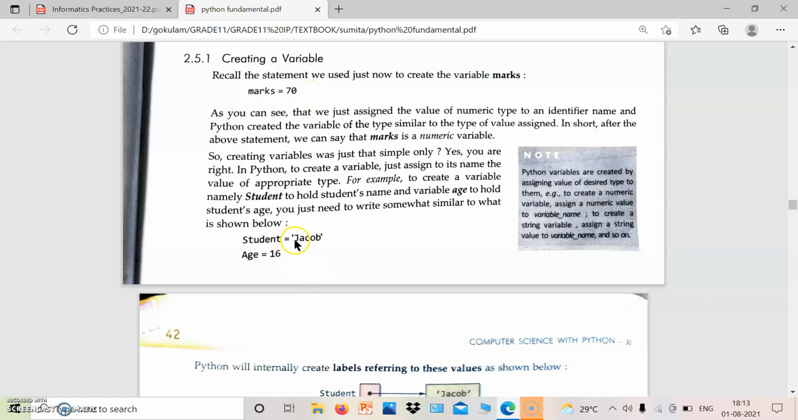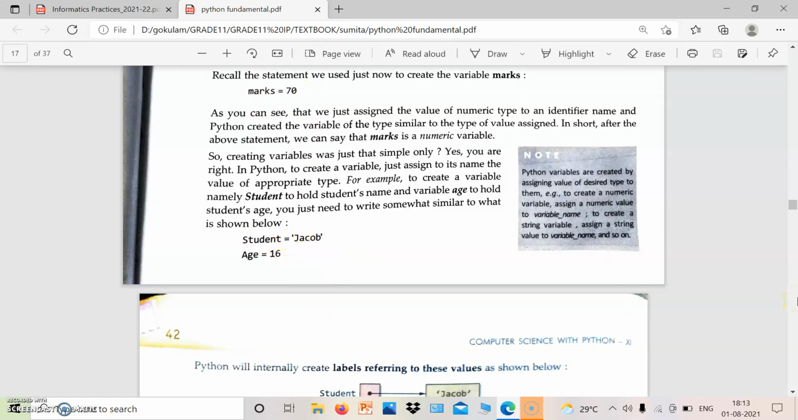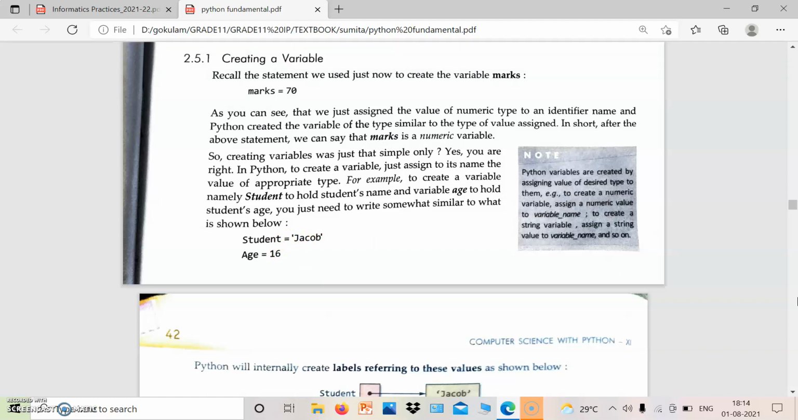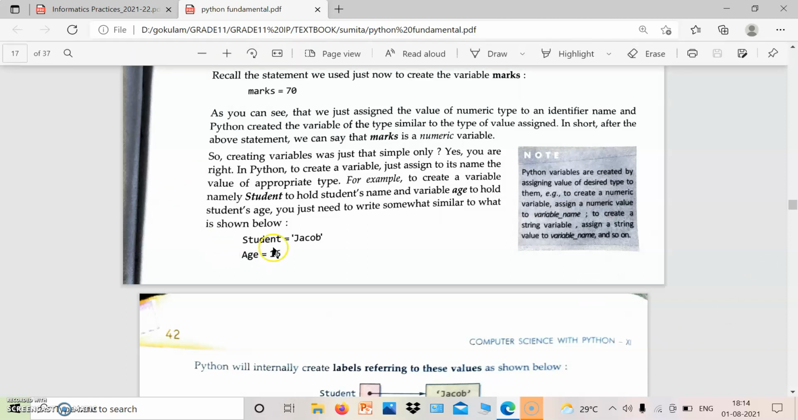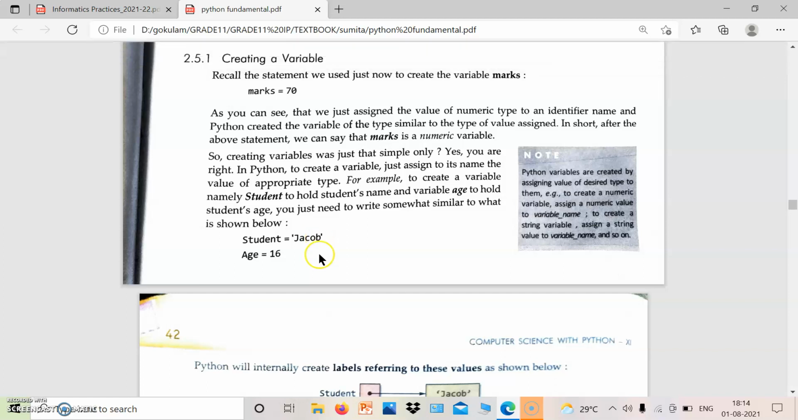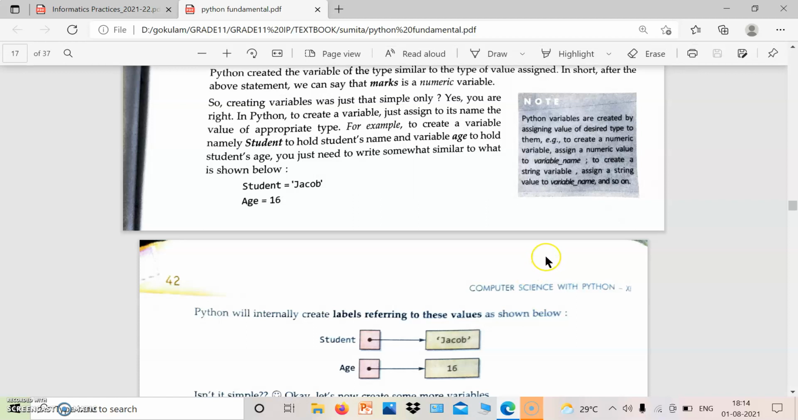In this case, student equal to 'Jacob'. This Jacob is a string. String means a group of characters, like our name. A string is enclosed in either single quotes or double quotes. Here we use single quotes. So student equal to 'Jacob'. Age equal to 16. Age is a variable. Student is a variable that has a string value, or character array, while age has a numeric value.